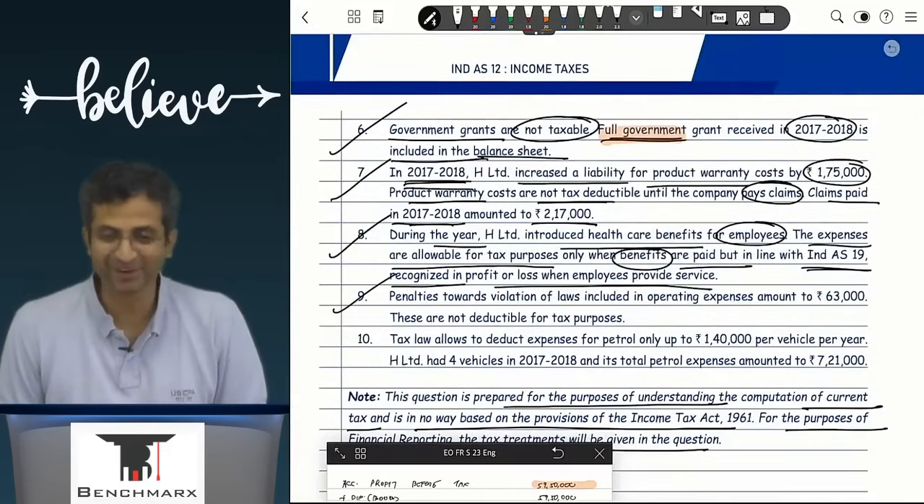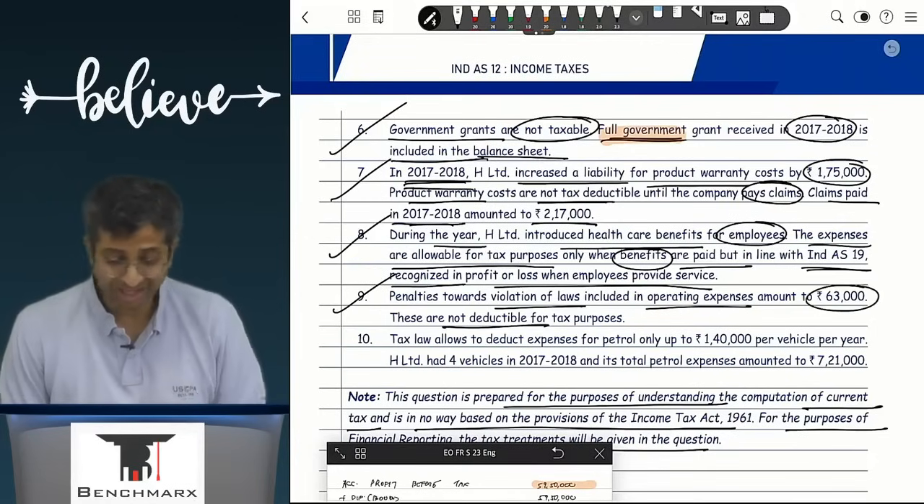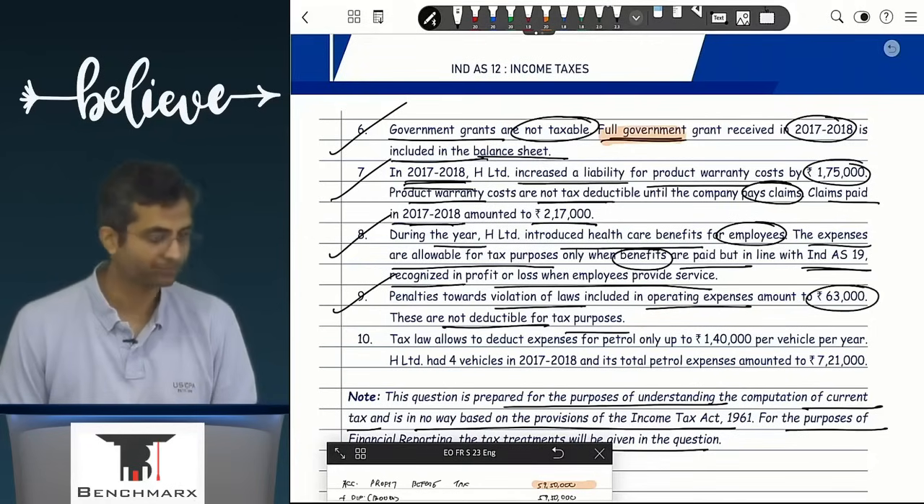So this is point 9. Penalties towards violation of laws included in operating expense amount to 63,000. They are never going to be deductible. So what will you do?